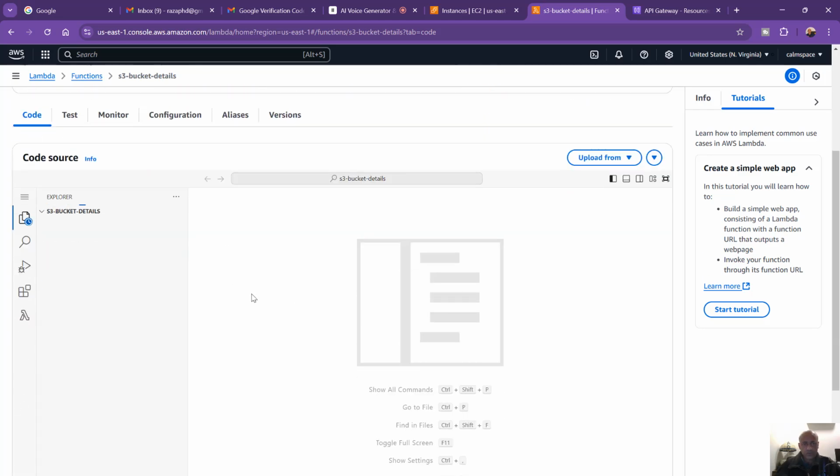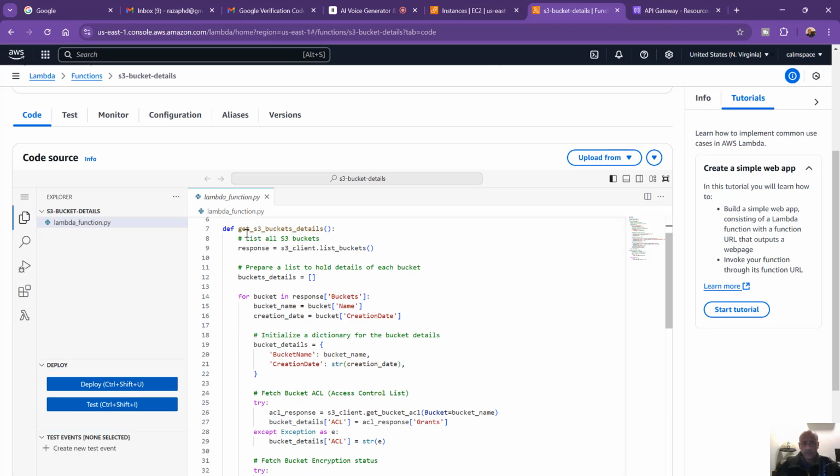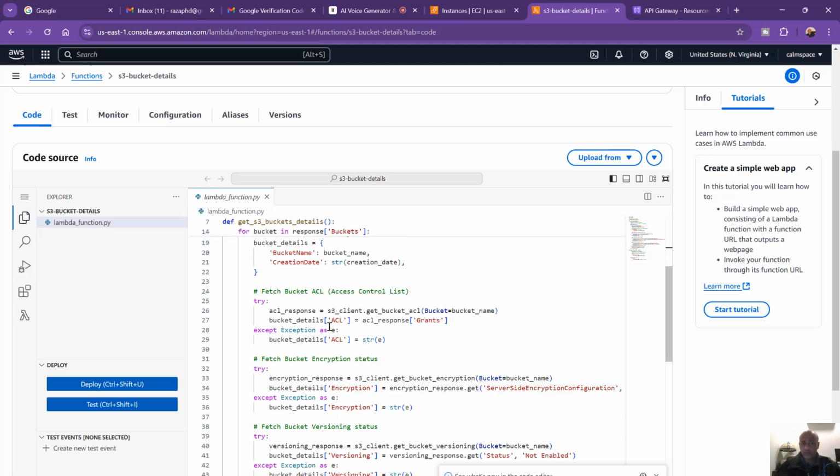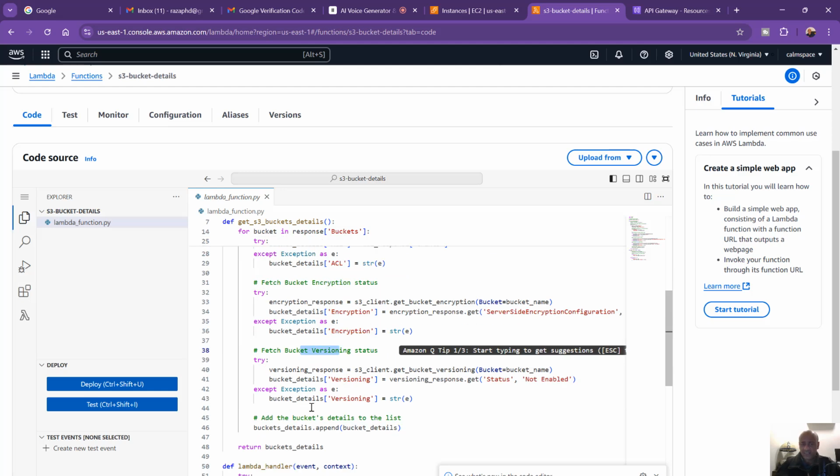All right. So now this is the code which initializes the S3, and then of course lists all the S3 buckets, prepares a list to hold details of each bucket, and of course it tells you what you need. So fetch the bucket ACL, fetch the bucket encryption status, fetch the versioning status, etc. Right?